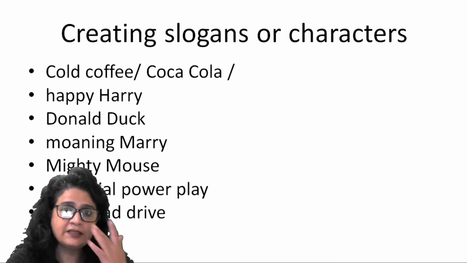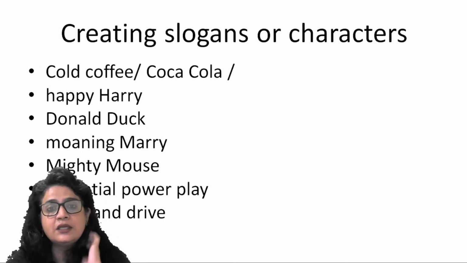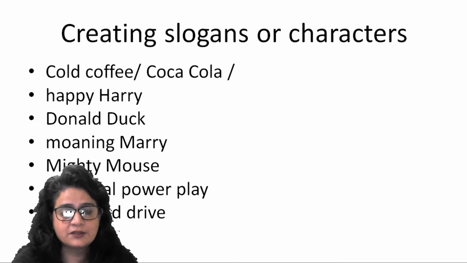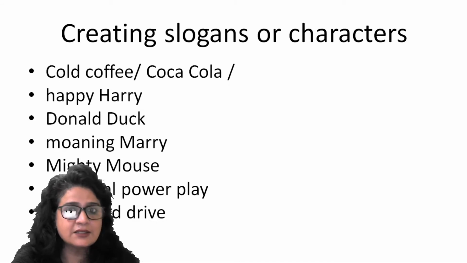Now, as I said, it is widely used in advertising slogans, right? So cold coffee, Coca-Cola, Happy Harry and Donald Duck. All these famous characters are created keeping alliteration in mind, because it stays in the reader's mind, in the listener's mind. Drink and drive, don't drink and drive.